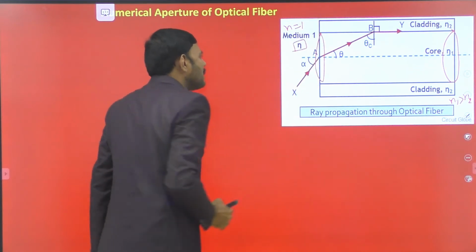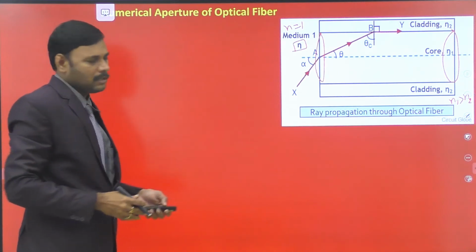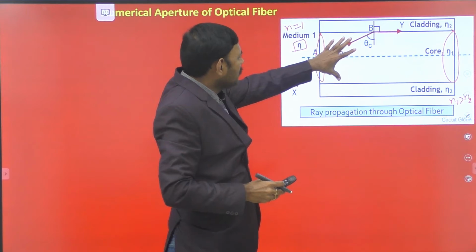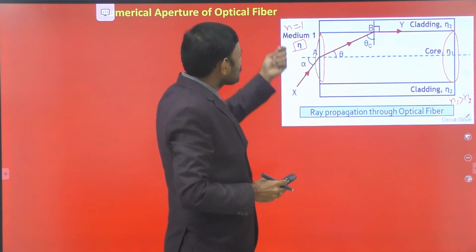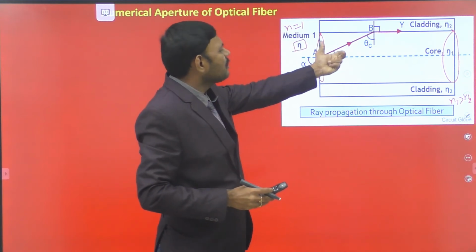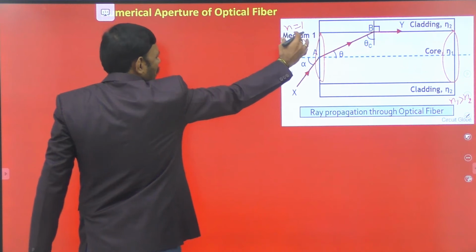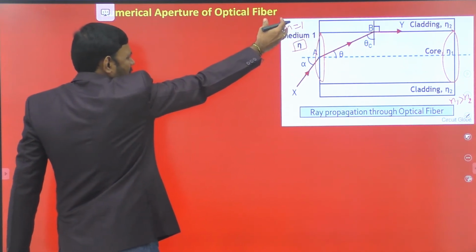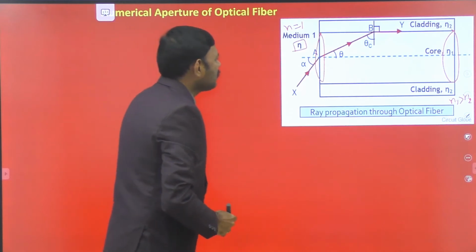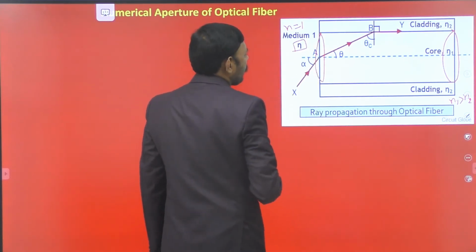Let this be the medium from which we are launching a light ray into the optical fiber. This construction of core and cladding is the optical fiber, and from the surroundings, most probably air medium, we are sending or launching a light ray into the core and cladding medium. So let the outside medium of this optical fiber have refractive index N, in most cases let it be 1. Now the light ray is launched into it at an angle of incidence alpha.